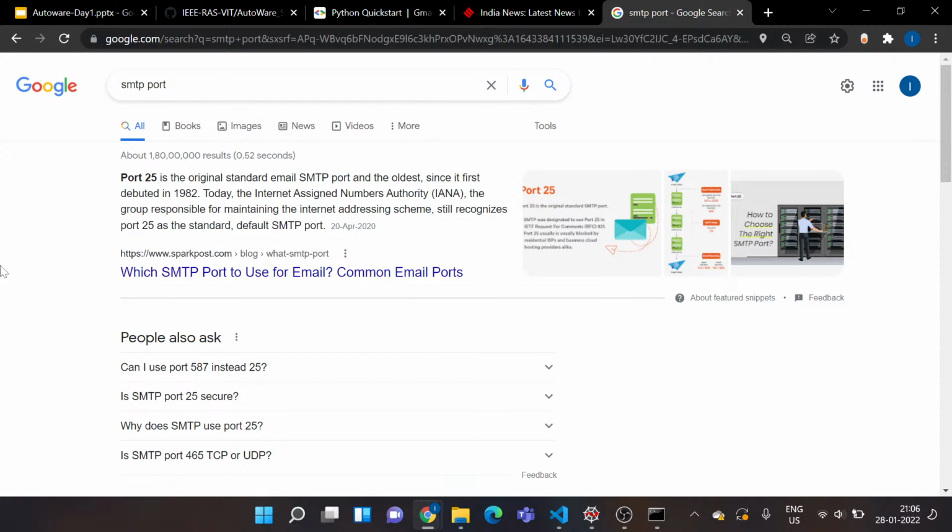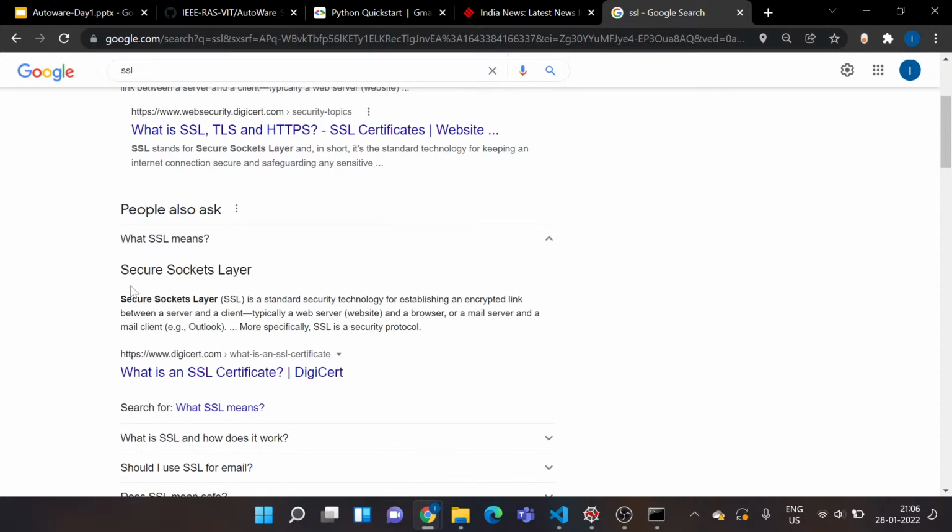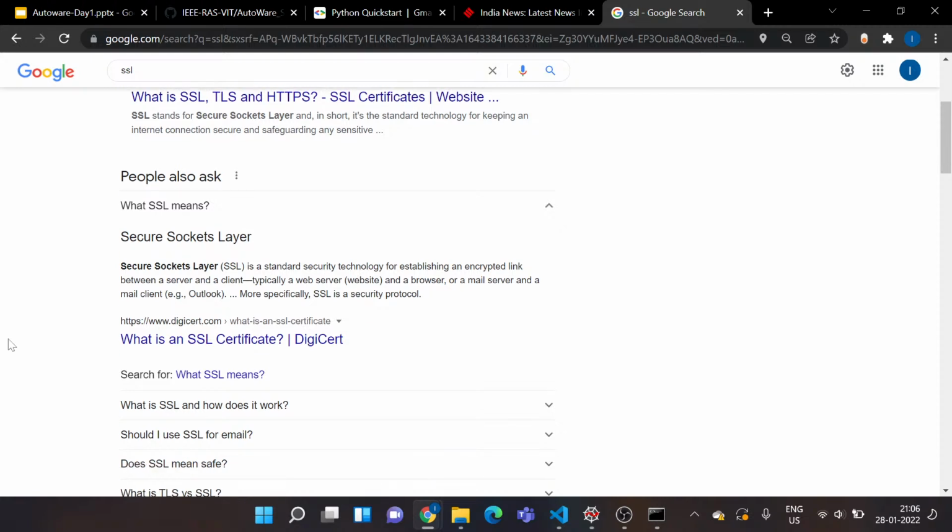Now what is this SSL and TLS? Let's just check it out quickly. SSL, what does SSL mean? SSL is Secure Socket Layer. It is a standard security technology for establishing an encrypted link between a server and a client, typically a web server and a browser, or a mail server and a mail client.